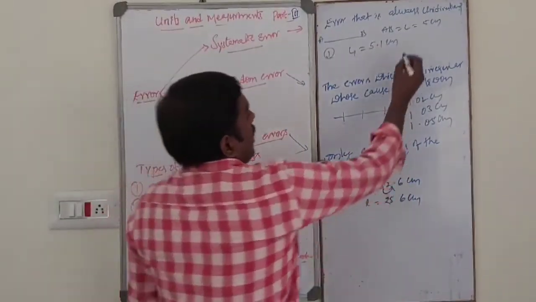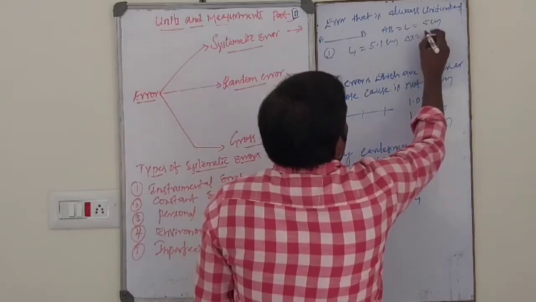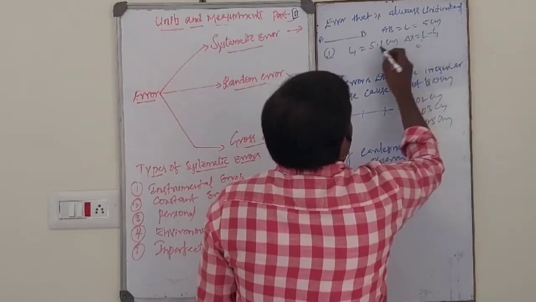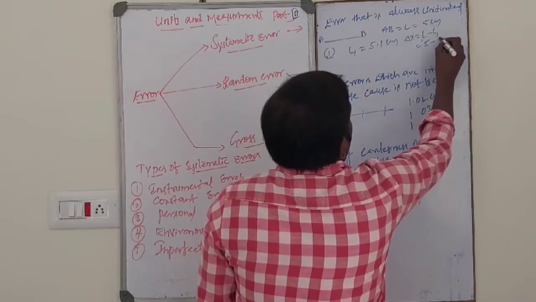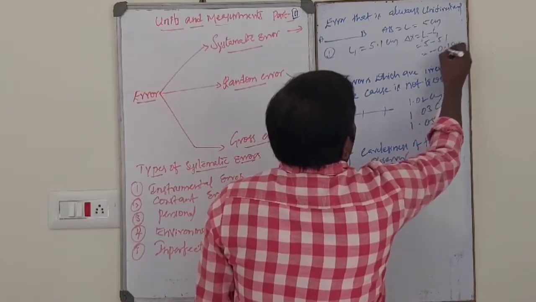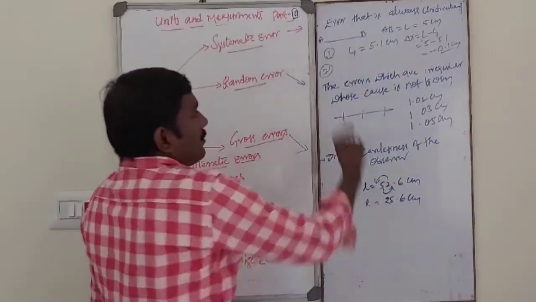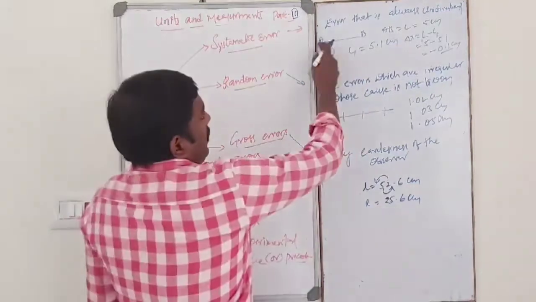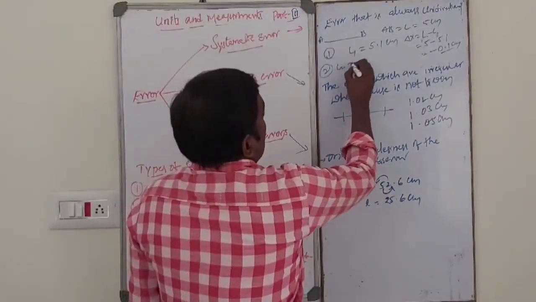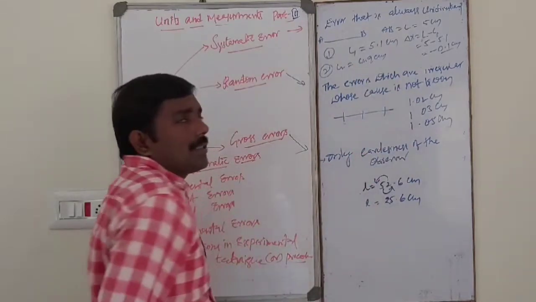In the first trial, what is the error? Delta x is equal to L minus L1, that is 5 minus 5.1, equal to minus 0.1 centimeter. That is the error in the first trial. For the second trial, the length of the wire by using the meter scale, L2, is 4.9 centimeter.